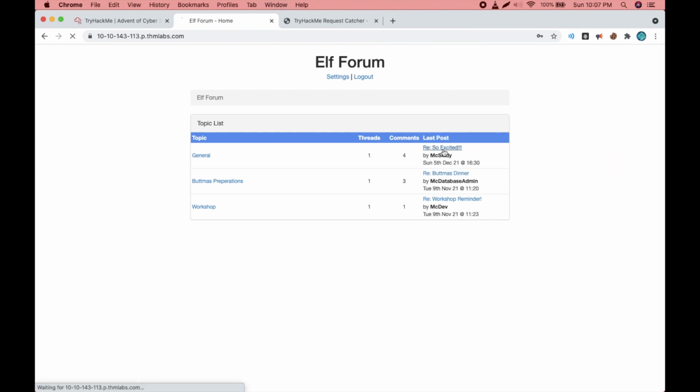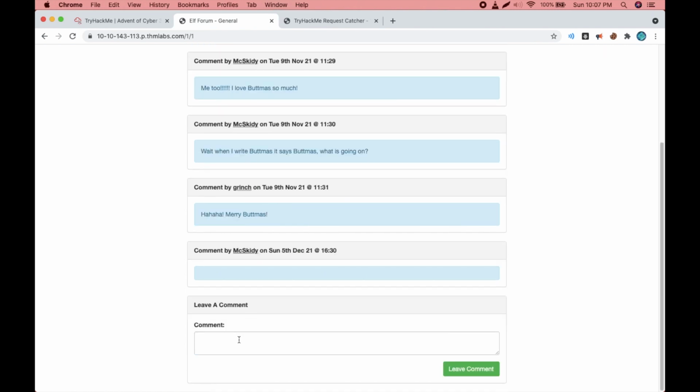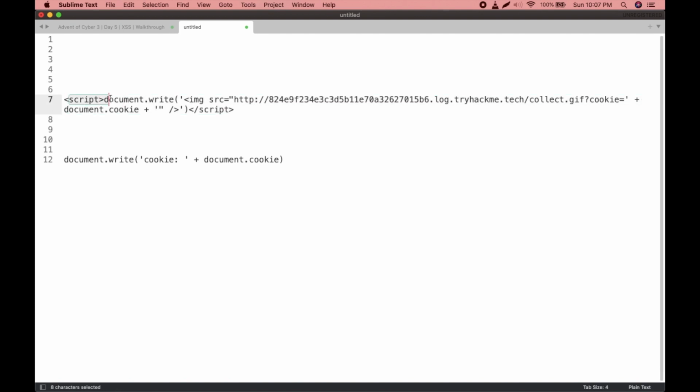What I need to do is get to the comment forum, and in place of a comment we will use another script. This is the script. First opening the script tag and at the end closing the script tag. document.write is a function in JavaScript, just like fetch is a function in JavaScript. What it does is write a line to the HTML code, and we are going to write an image source equal to our own server that we have created using the TryHackMe request catcher, and then I'm going to add cookie.gif. I have just written the name of any image file, which need not exist. What it basically will do is create a broken image on the forum.